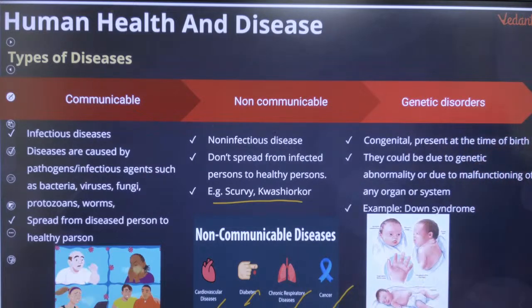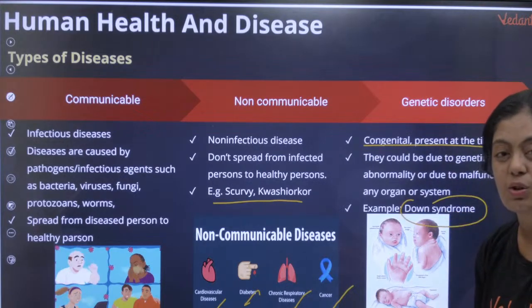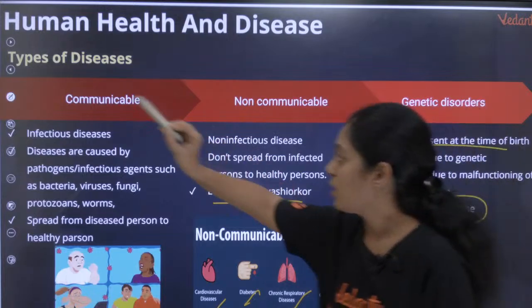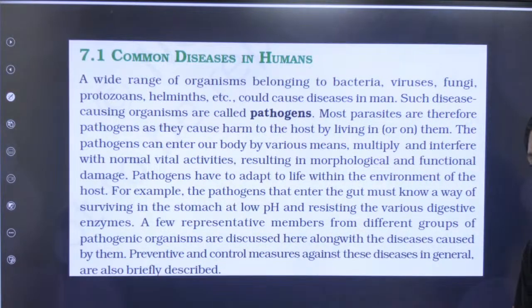Then you have genetic disorders, congenital defects, as I said, right? And you have Down syndrome, Klinefelter syndrome. All these are examples of genetic disorders. Okay, yes. The most common thing, preventive measures.